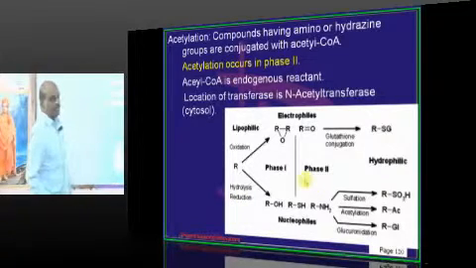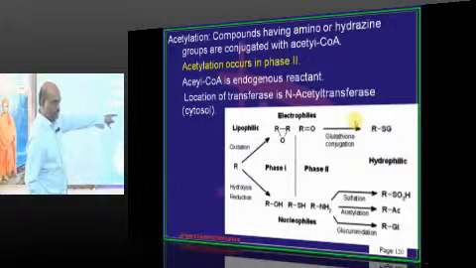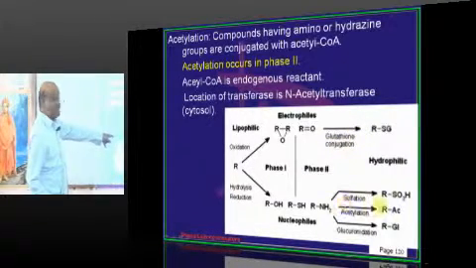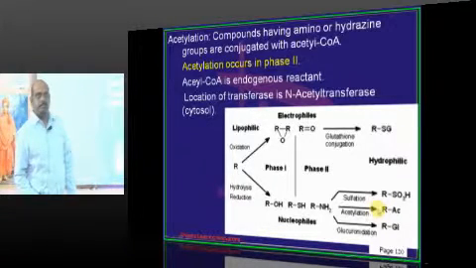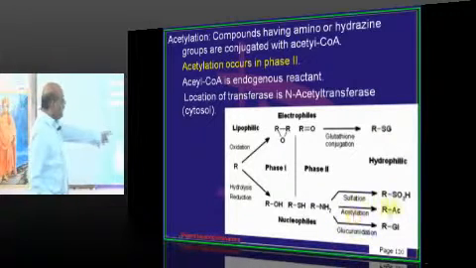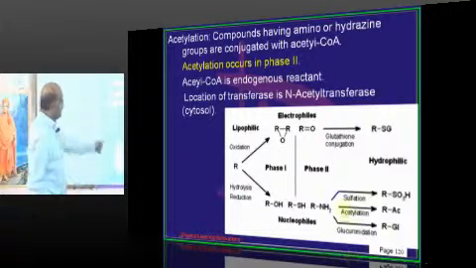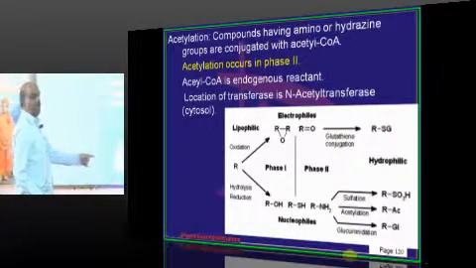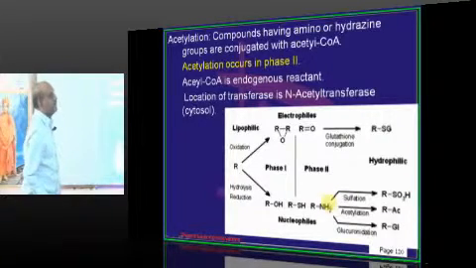After that, they can undergo conjugation with glutathione or sulfation. Sulfation, acetylation, glucuronidation. So these things will make it more hydrophilic. That's called phase 2 reaction.